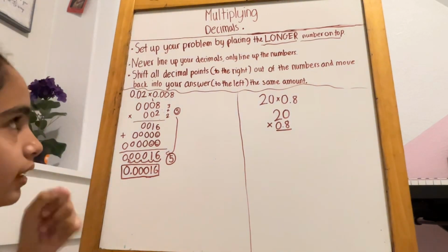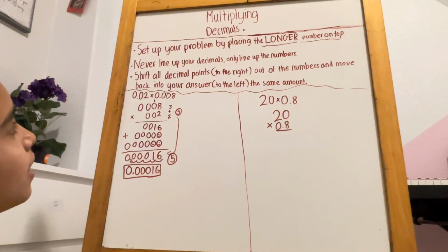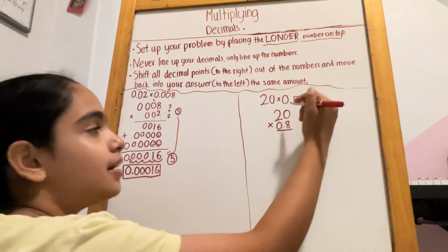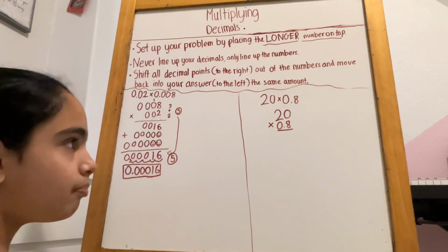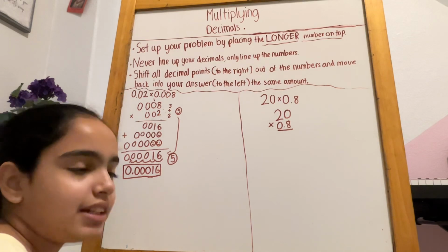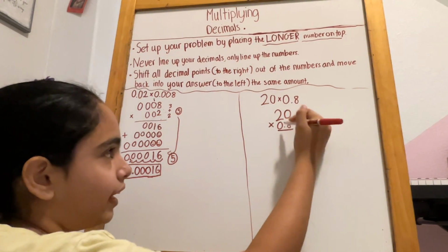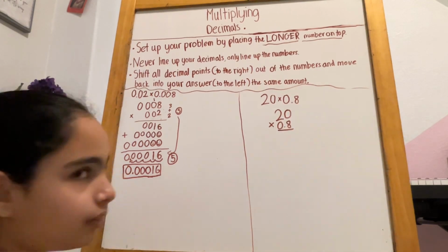So put it like that. Never line up your decimals. Only line up the numbers. So we lined up the numbers, right? And really you can't line up the decimal because there's only one decimal. There isn't another decimal up there.